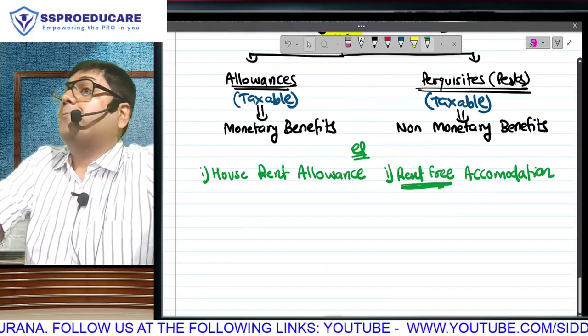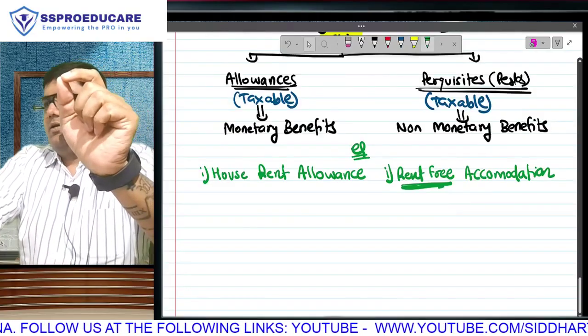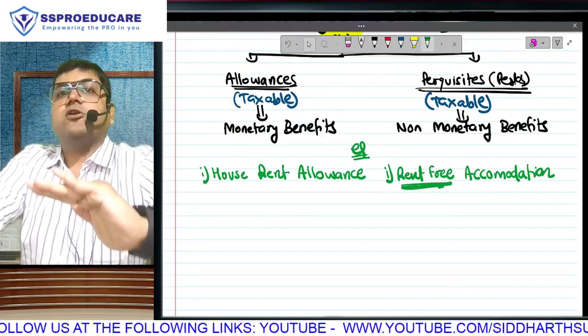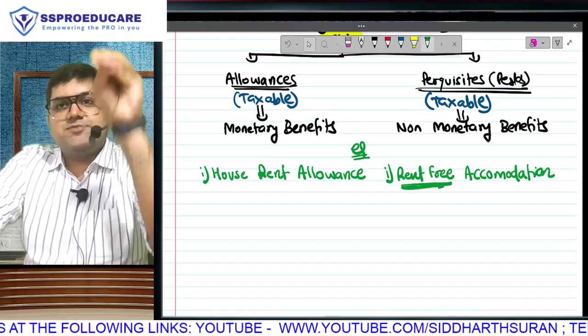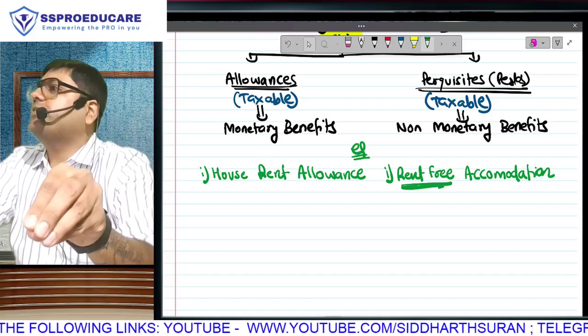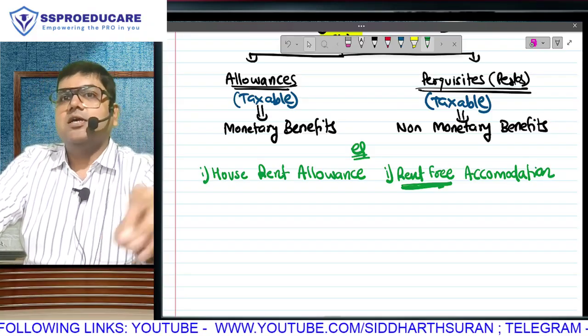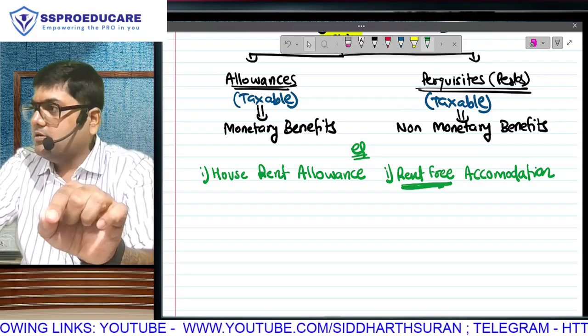Let's talk about employee. Is he getting salary? Hello. Salary is going to be taxable. Over and above salary. Possibility 1. Take this money, pay rent. Is that a monetary benefit? That will be called allowance. The money so received will be taxable.